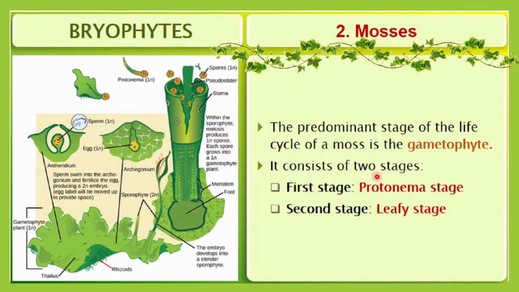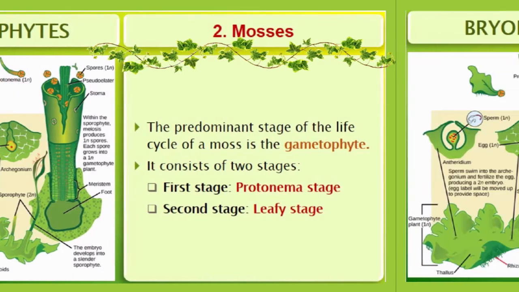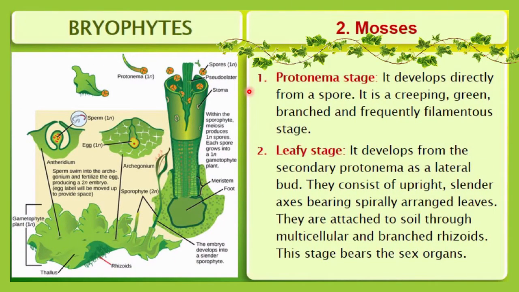Okay, so this gametophytic stage will include two stages, the protonema stage and the leafy stage. Here you can see the protonema and the leafy stage. So let me discuss what a protonema stage is. It develops directly from a spore.